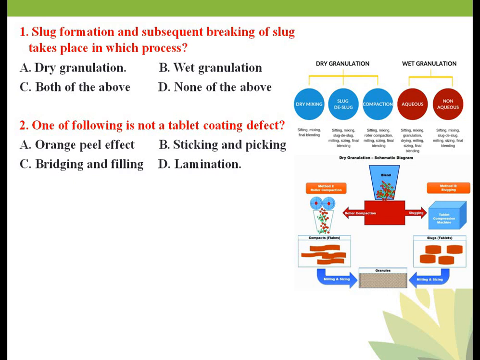So what are the tablet defects? Tablet defects are like capping, lamination, picking, sticking, weight variation. All these are tablet manufacturing defects. Whereas orange peel effect, sticking, picking, bridging, filling, then again blistering, then blooming, then mottling, orange peel effect, bridging, all these are coating defects.